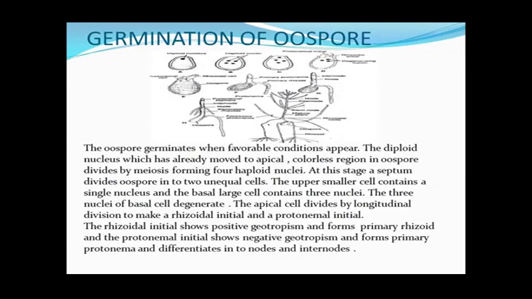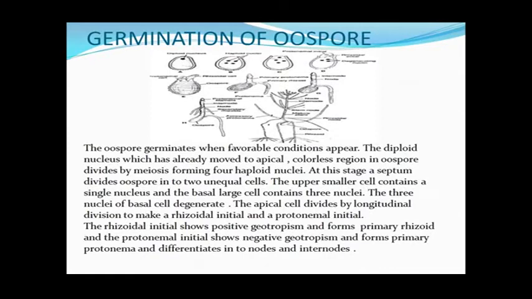Next we come to how the germination of this oospore takes place, and how the thallus of Chara is produced. So the oospores germinate when the favorable conditions appear.